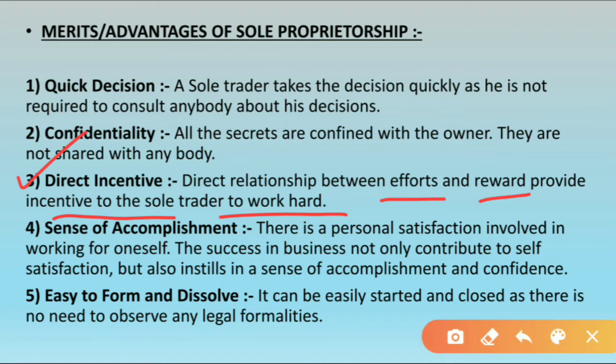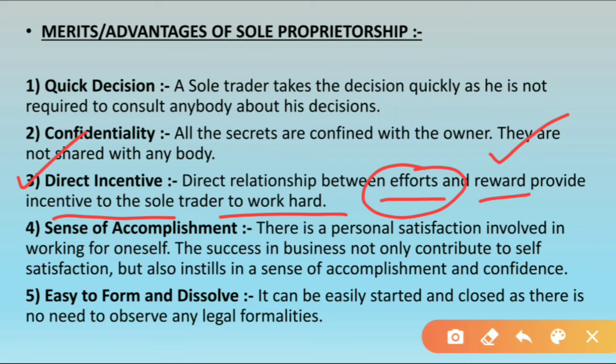So that income is what? That income is the reward for the efforts which he has put. So all the efforts which he has put in the business, he is the only one who is going to get all the rewards, right?